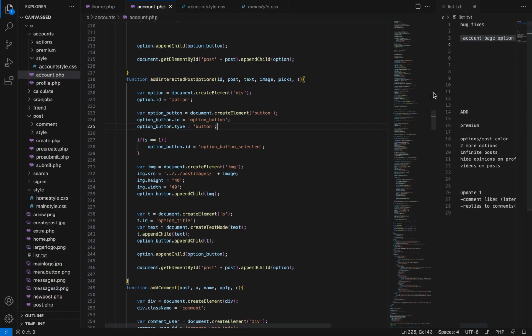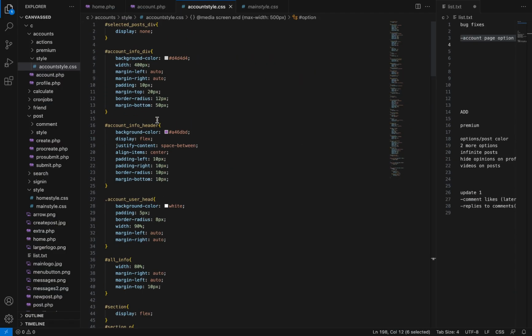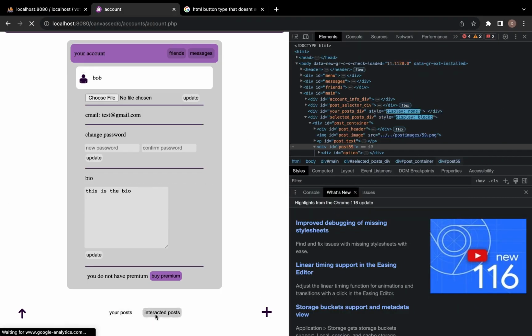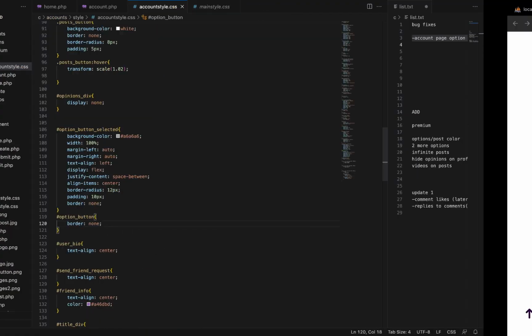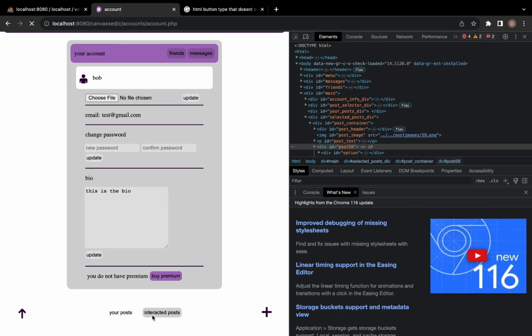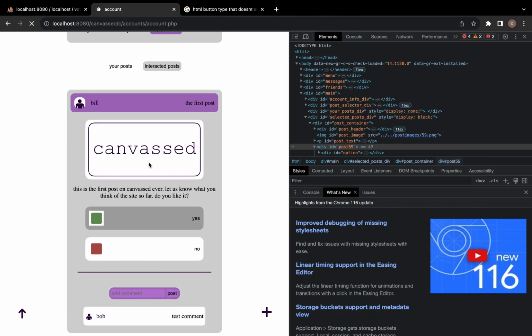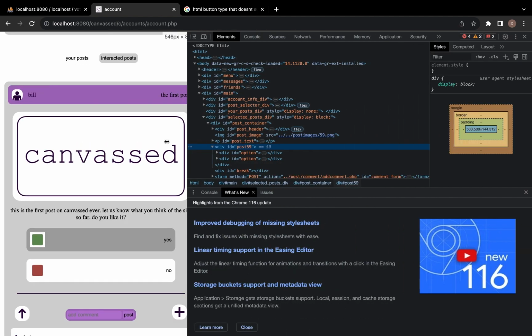We have to find out different pictures, the type of button I need to use, and apparently it's just a normal button type, so it doesn't submit a form at all. I don't even know if it was in a form, but yeah. Change that, change the border, yeah, that's perfectly fine. You can click it, but it doesn't do anything. Check in here to make sure it resizes correctly.